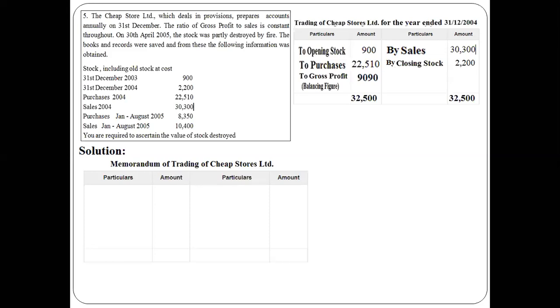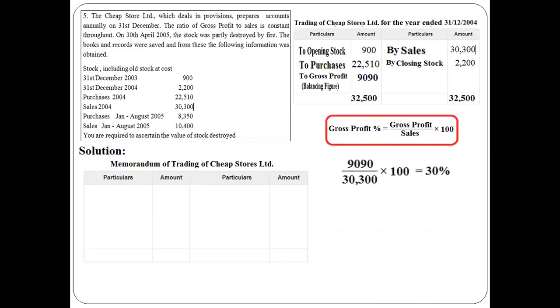Now, once we calculate the gross profit of the last year, we need to calculate the percentage of gross profit on sales. To calculate the gross profit percentage, we apply the formula: gross profit percentage equals gross profit by sales into 100. Gross profit we got is 9,090, divided by sales 30,300.